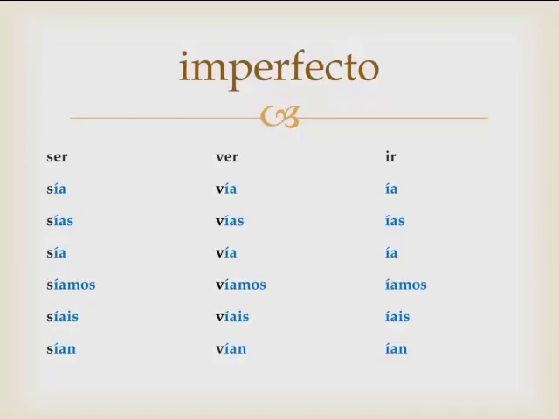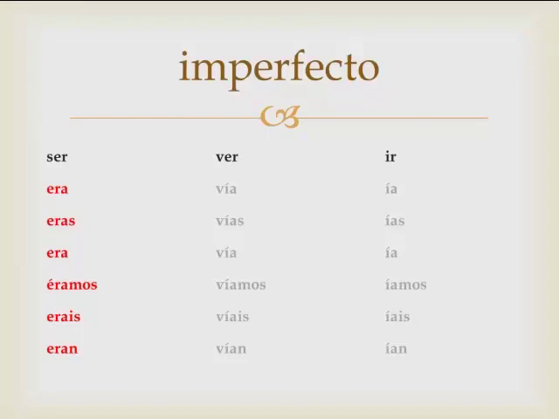Let's look at how we will translate these correctly in the imperfecto. We'll start with ser. Instead of sía, yo era, I was. Yo era profesor, I was a teacher. Sías would be era, eras, éramos, erais, and eran. I was, you were, she was, we were, y'all were, and they were. Era, eras, era. Éramos has an accent over the E. Erais and eran.